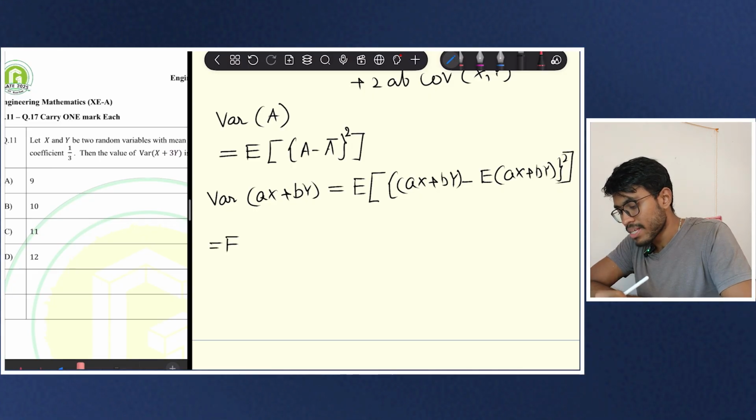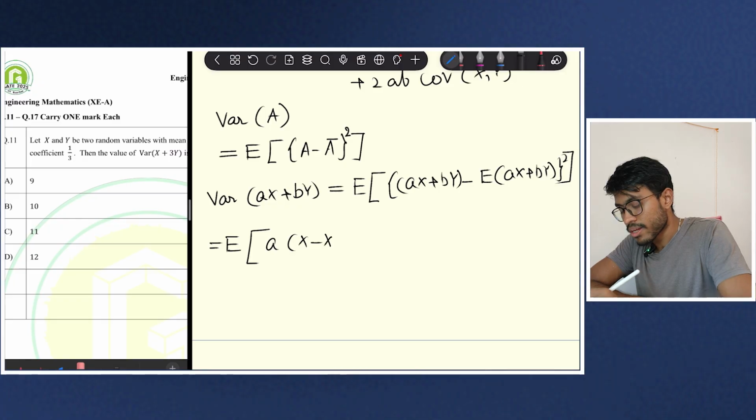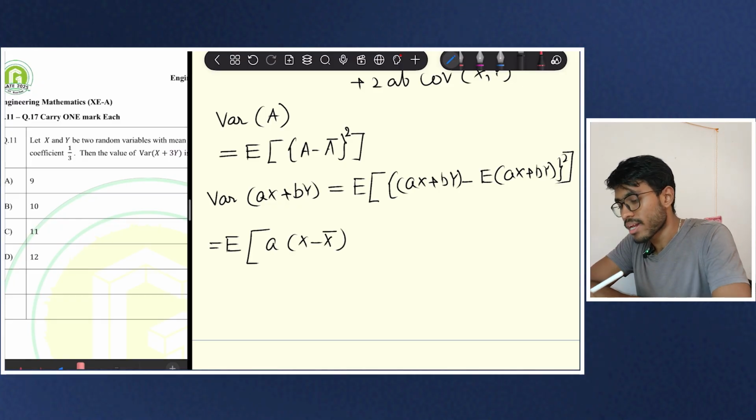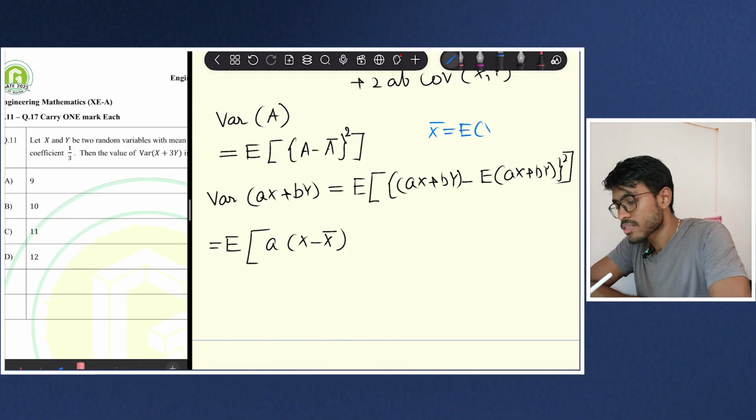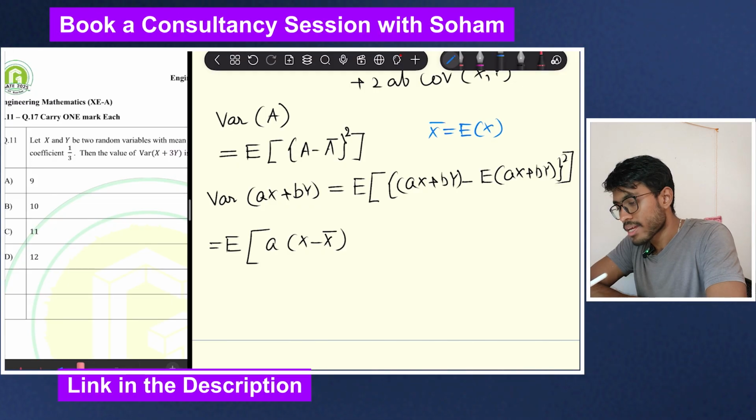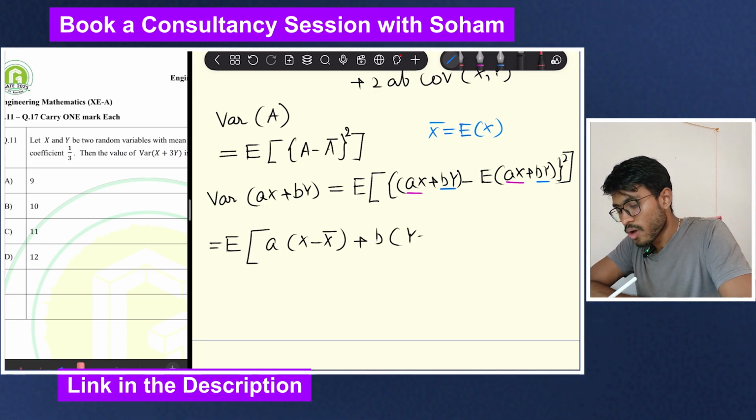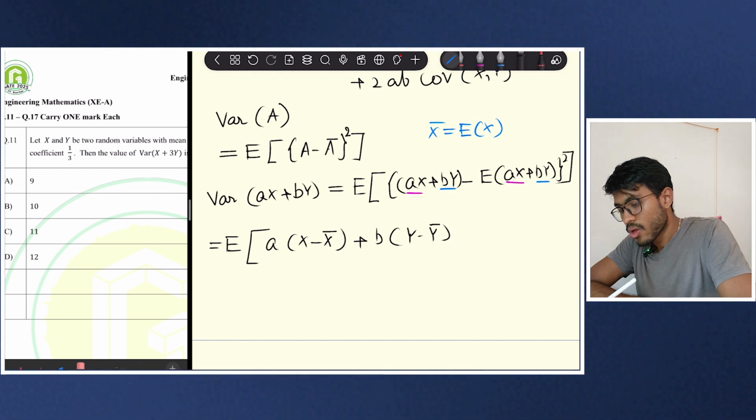Now, basic algebra, I will just rearrange a into x minus x bar. X bar is, I will write here, x bar is E of x. Okay. So I am taking these two terms, this and this. Now I will take this and this. So this will be plus b into y minus y bar, and there is a whole square.